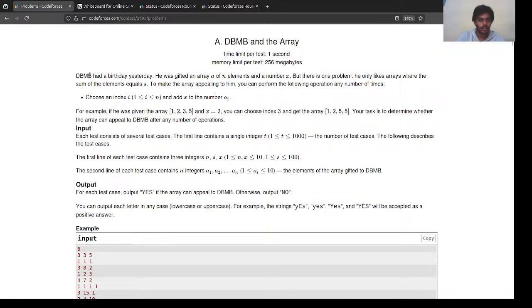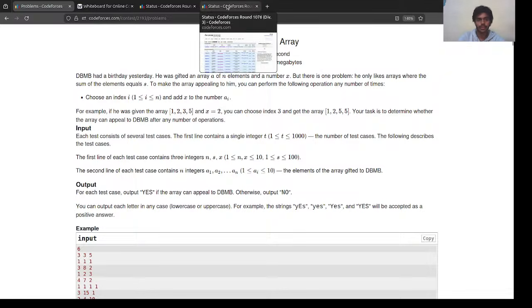Okay, so let's start with the first problem, DMBM and the Array. DMBM had a birthday yesterday. He was gifted an array of n elements and a number x, but there is one problem. He only likes arrays where the sum of elements equals s. To make the array appealing to him, you can perform the following operation any number of times: choose an index i and add x to the number a_i.